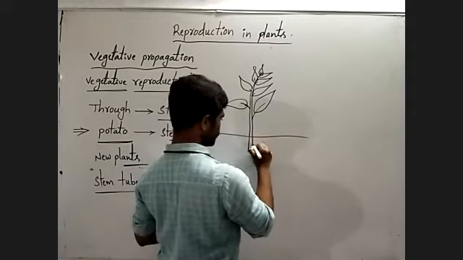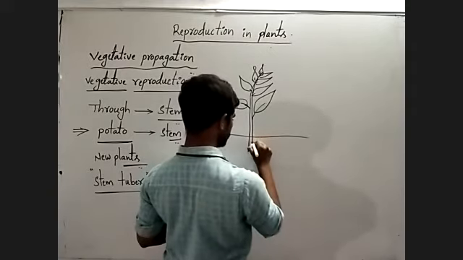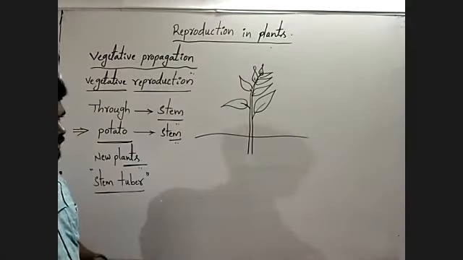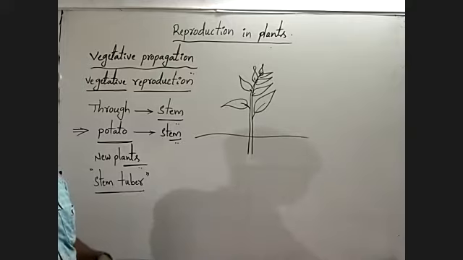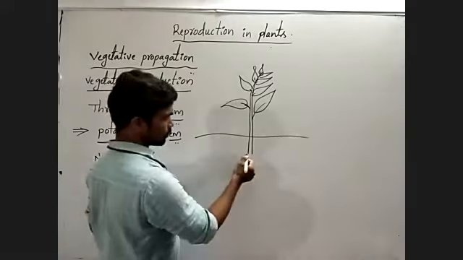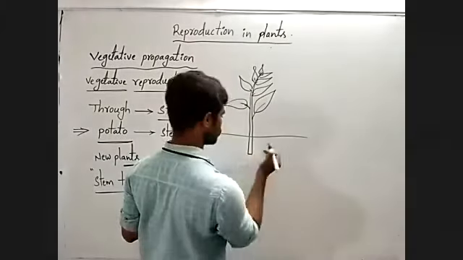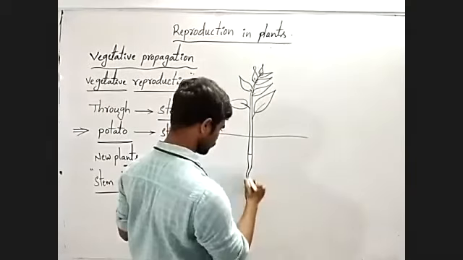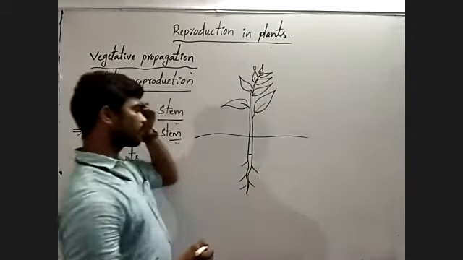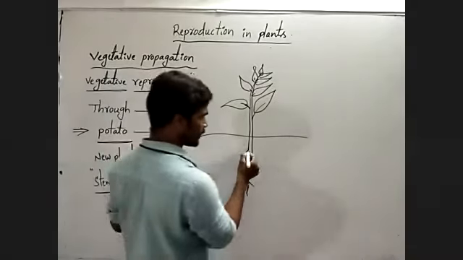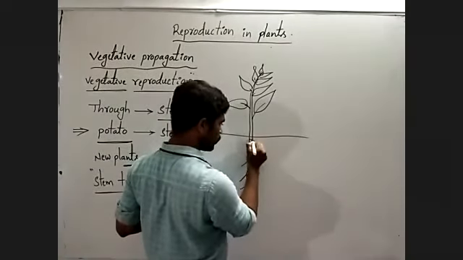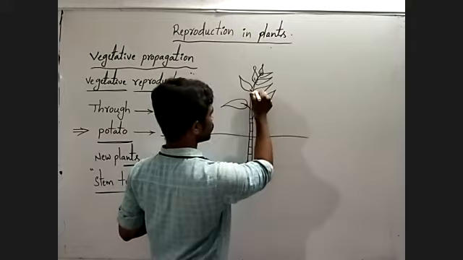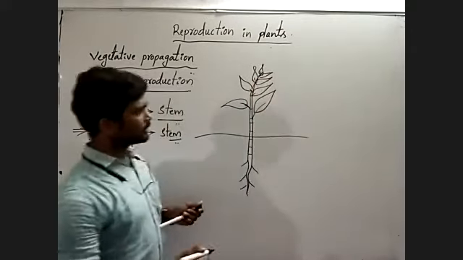In the potato plant, some portion of the stem is under the ground, like this. From here, this is the root system. This underground stem has nodes and internodes.